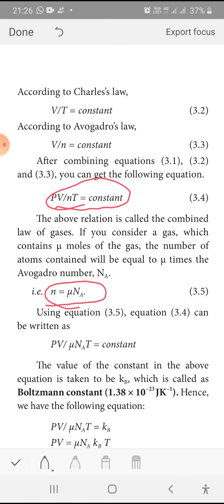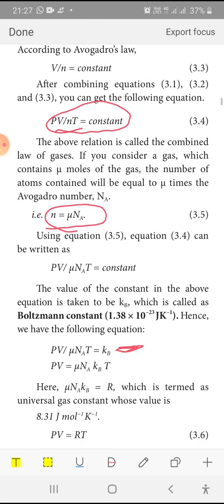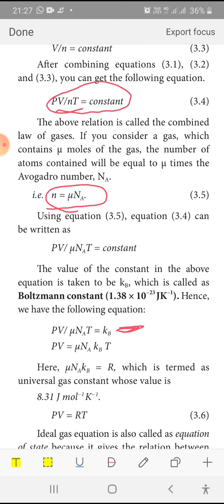What is Kb? Kb is the Boltzmann constant. The value of the constant in the above equation is taken to be Kb. The Boltzmann constant value is 1.38. Altogether, PV is equal to mu times Na Kb T.